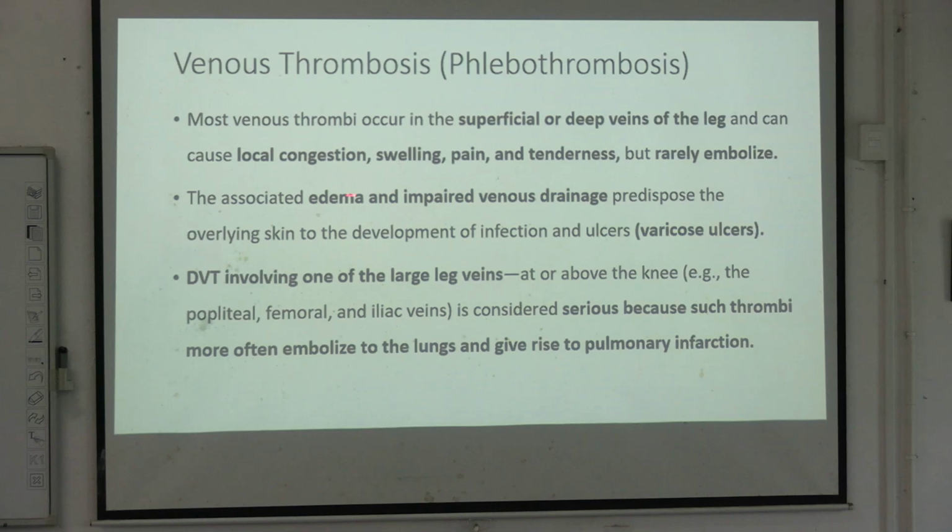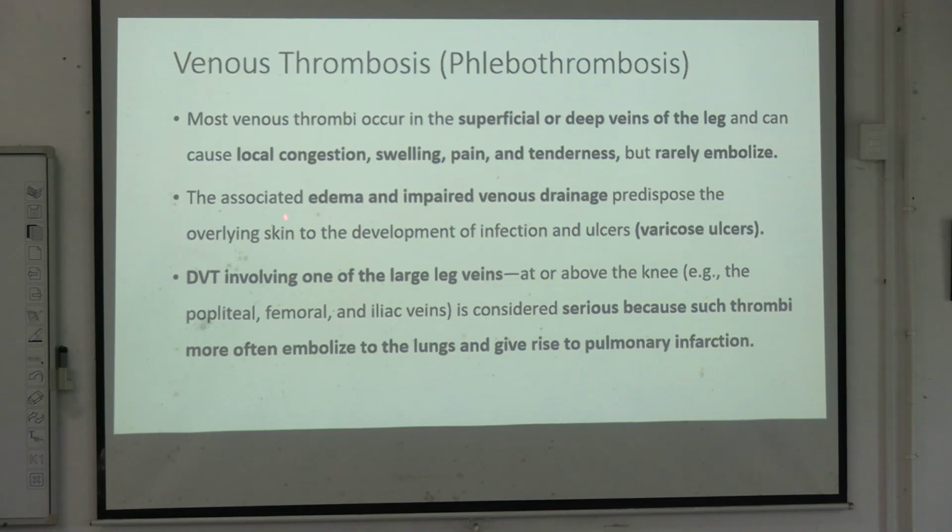So first we come to venous thrombosis. Most commonly they occur in the superficial and the deep veins of the leg and can cause local congestion, swelling, pain, tenderness, but they rarely embolize. The associated edema and impaired venous drainage predispose the overlying skin to developing ulcers which are called varicose ulcers. These are the varicose veins, and these are the varicose ulcers which are caused in the skin because of this superficial venous congestion.